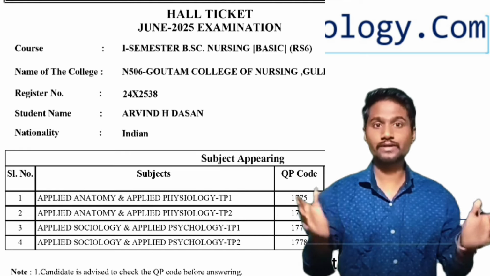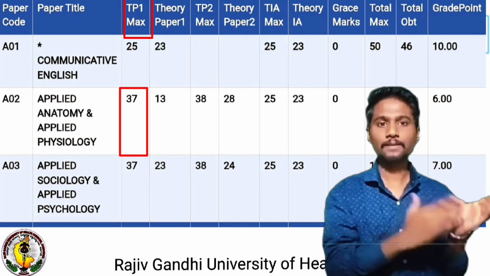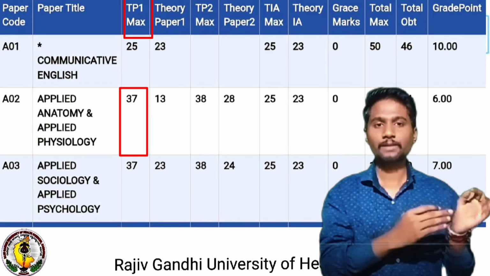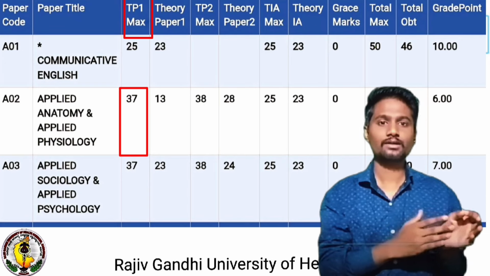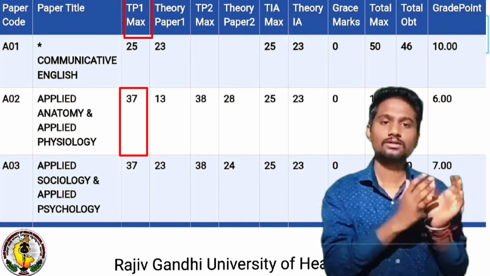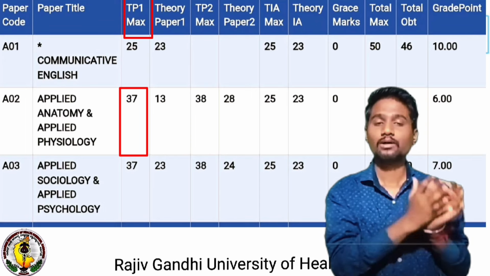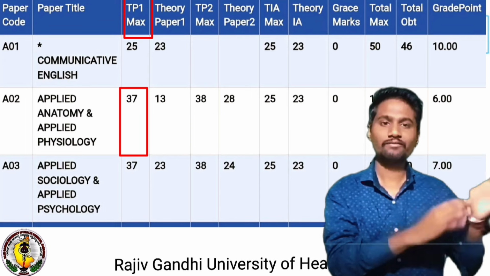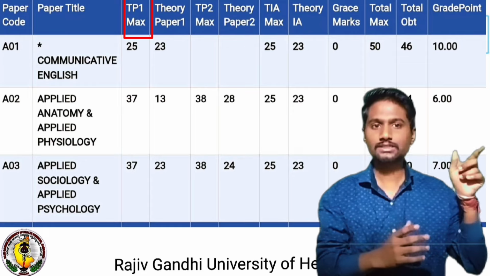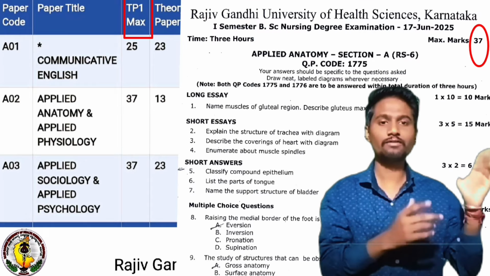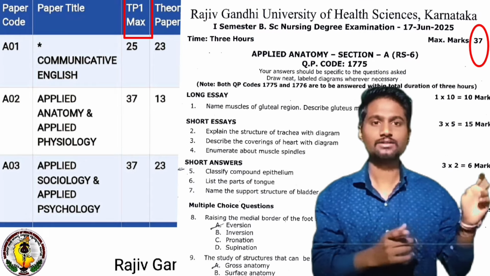You know this already because you have written exams. So your TP1 max means theory paper 1, that is the anatomy paper's maximum marks. How many maximum marks there were in the anatomy paper will be given in the question paper only. That will be considered as TP1 max.